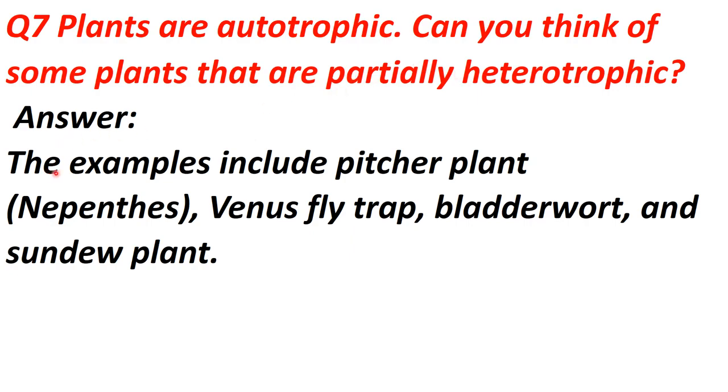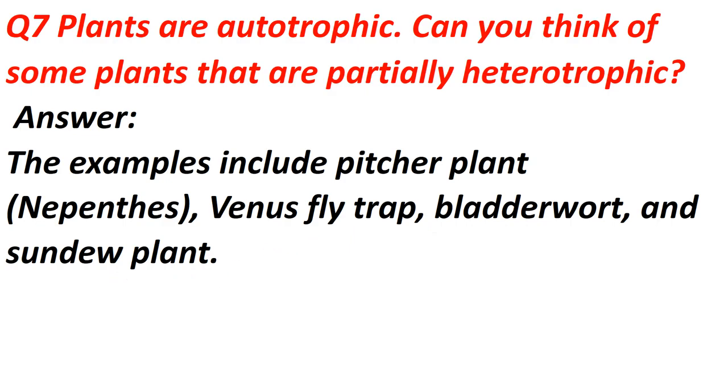So give some examples of the partial heterotroph plant. And the answer is, the examples include pitcher plant, that is called Nepenthes. Okay, pitcher plant is the common name, and Nepenthes is the scientific name for the pitcher plant. Then Venus flytrap, then bladderwort and sundew plant. So these are some heterotrophic plants.